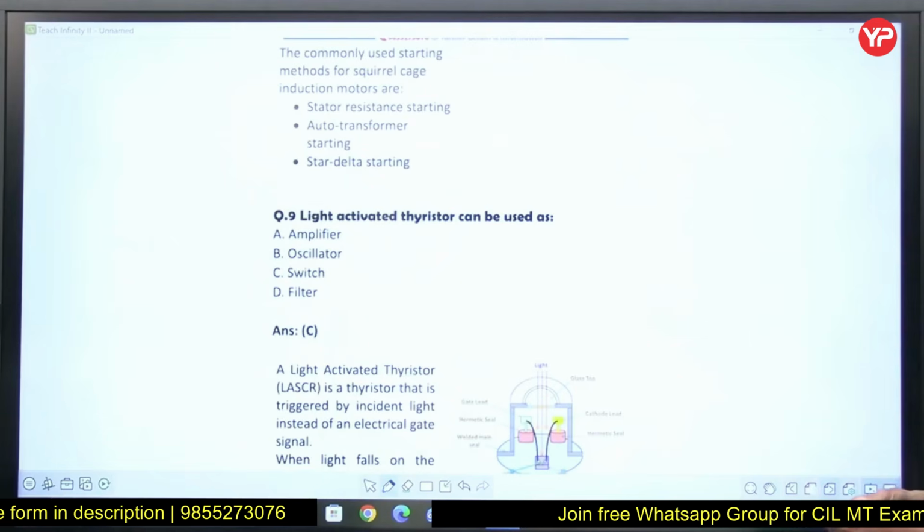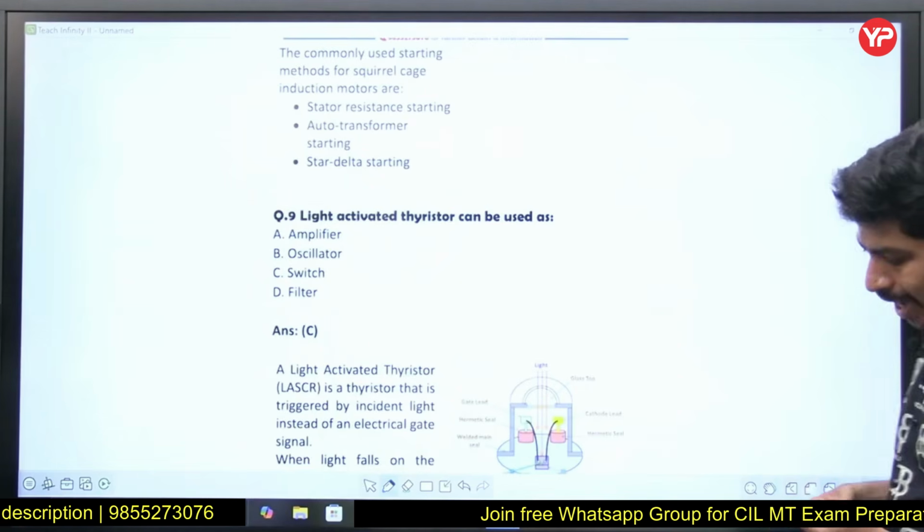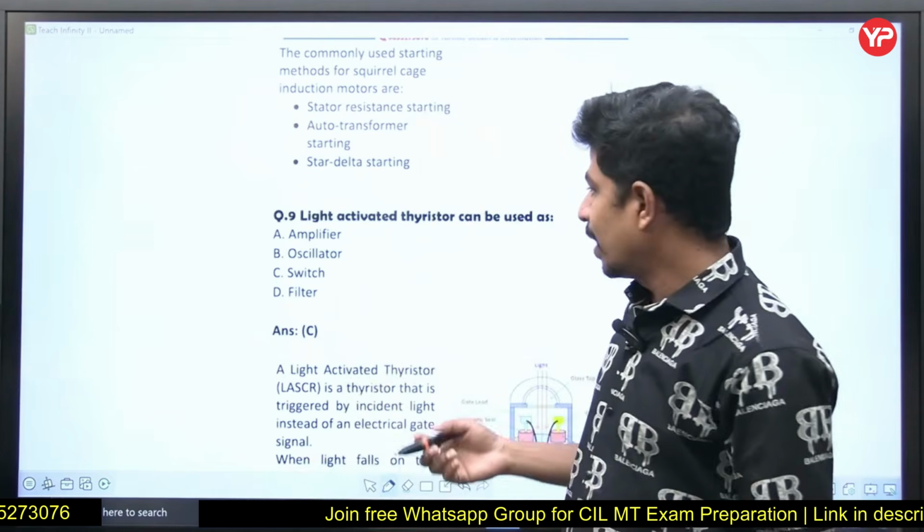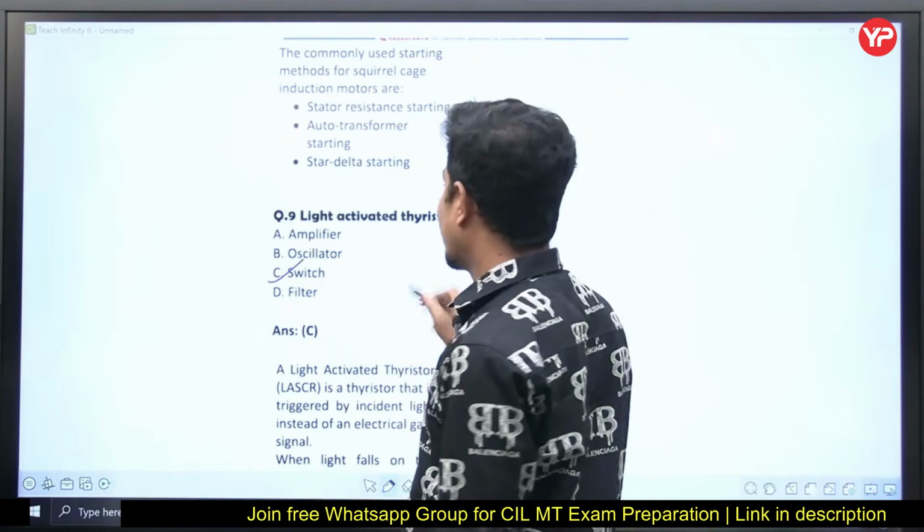Next question, please. Light activated thyristor can be used as a switch. Yes, sir. Thyristor generally is used as a switch. Okay. Light activated thyristor can be used as a switch.